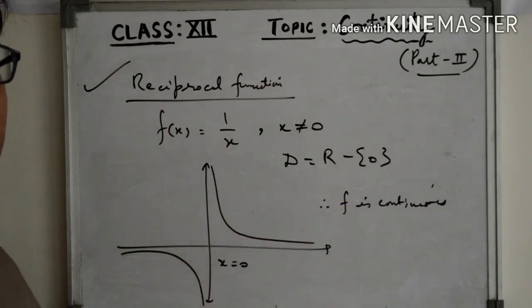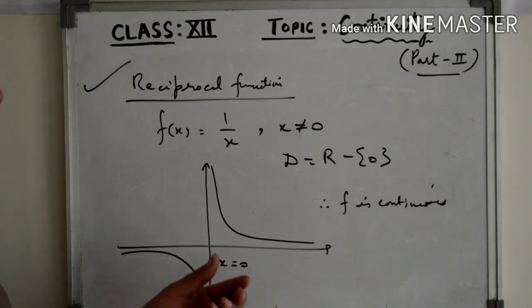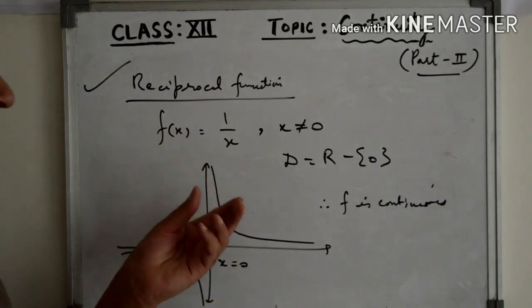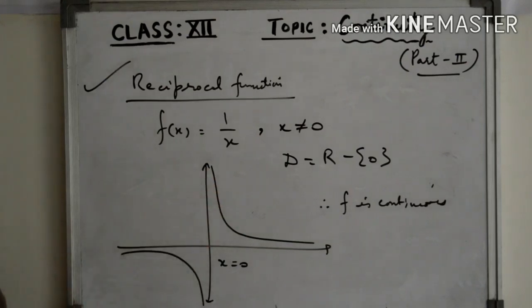And in the definition itself, I made it very clear. The function should be defined. The function should be continuous at every point of its domain, and it is continuous at every point of its domain. So it is a continuous function, right?